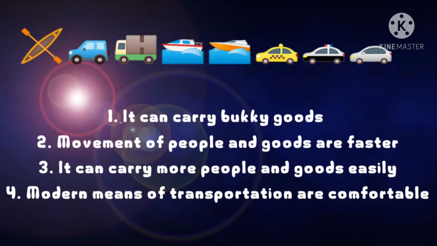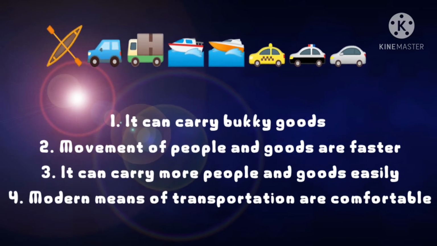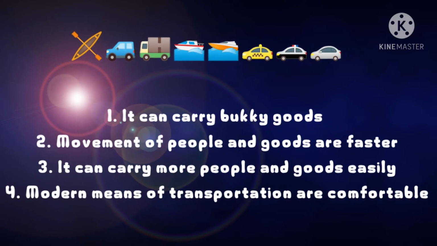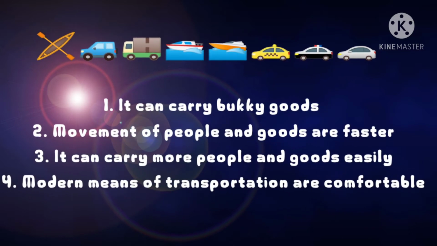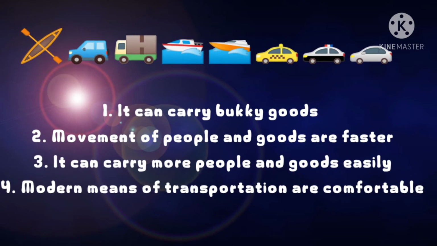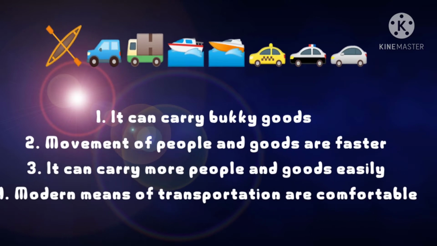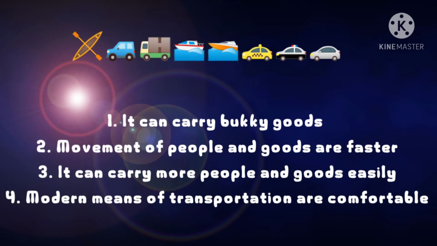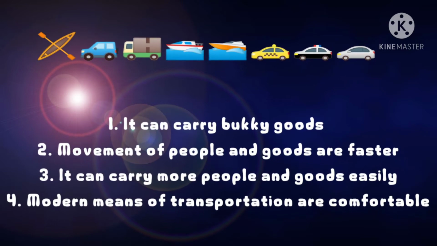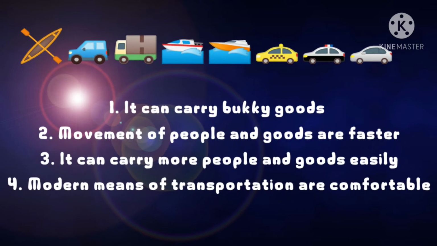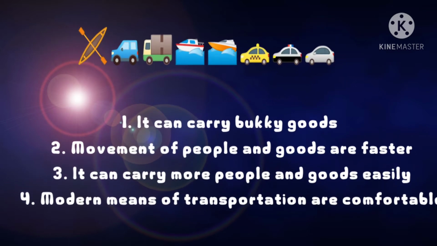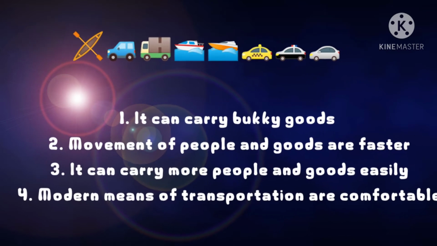Then number 2, movement of people and goods is faster. Like the aeroplane, it makes our movement faster. Number 3, it can carry more people and goods easily. Even our lorries carry more goods. Then number 4, modern means of transportation are comfortable. That means we don't need to stress ourselves.